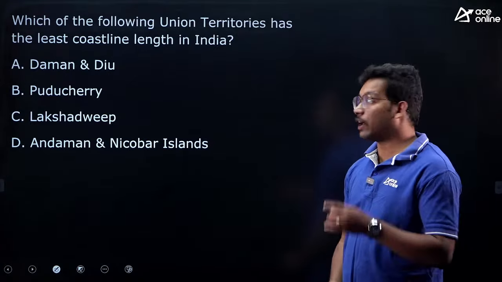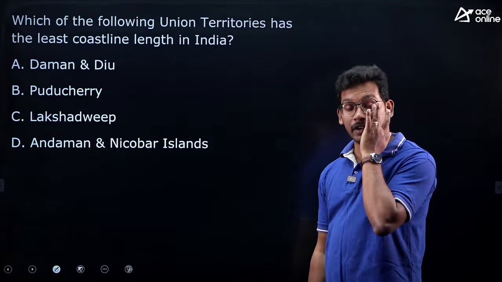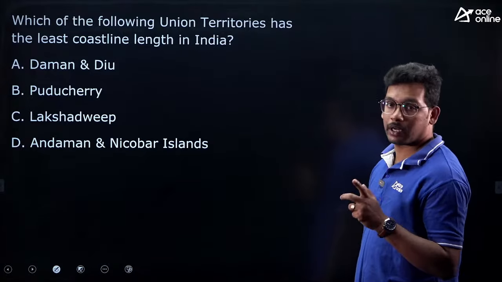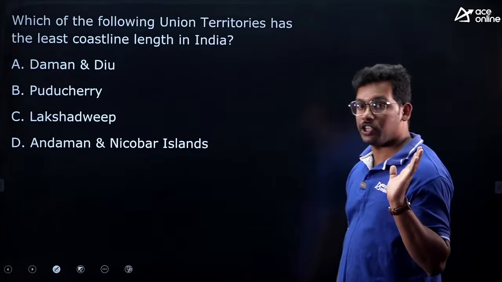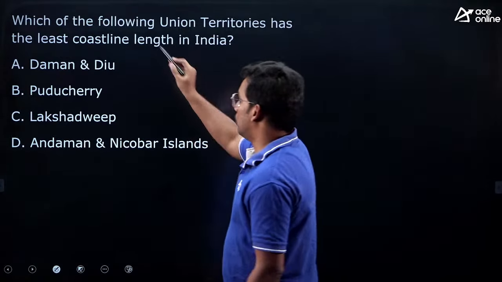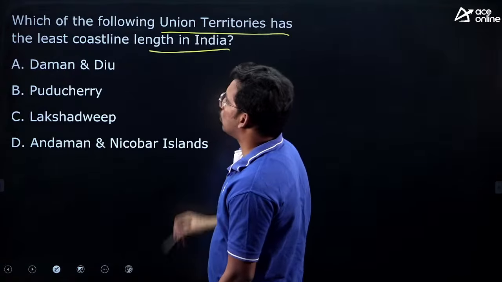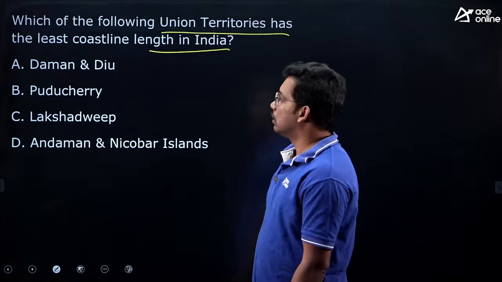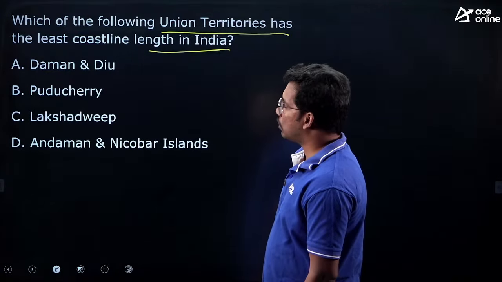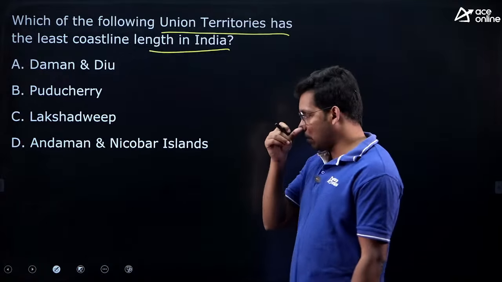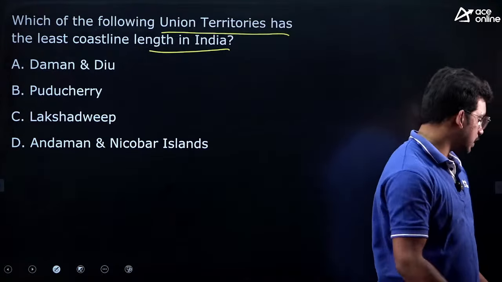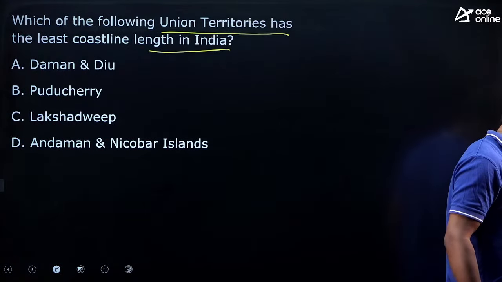Next question. This is a current affair as well as a geography related question. Very popular, you can expect. Recently, the coastline has been changed. So they may ask you, which of the following union territories has the least coastline length in India? Daman and Diu, Pondicherry, Lakshadweep, Andaman Nicobar Islands. I will give you 5 seconds. Try to answer this question.